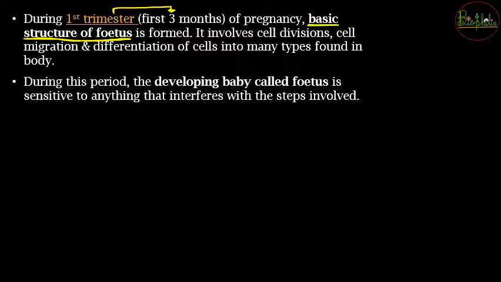So it is going to involve various processes like cell divisions, because the entire body structure needs to be formed, which needs a lot of cells. So there will be cell division, cell migration, so that the primary germ layer formation can occur, and the fate of germ layers will be decided by cell differentiation. So once all this occurs, it will take the first 3 months, where the basic structure will be formed. Now during the first trimester, that is the first 3 months, the developing baby will be called a fetus. So the name changes from embryo to what? It will be called a fetus.